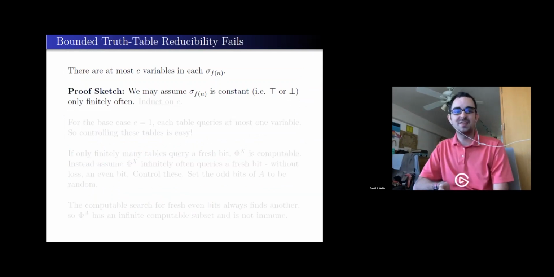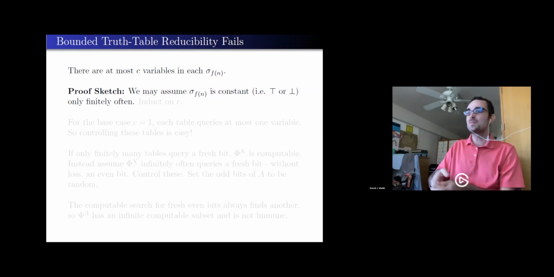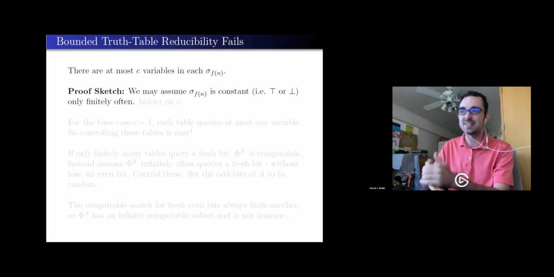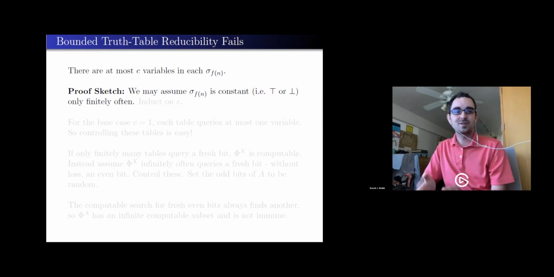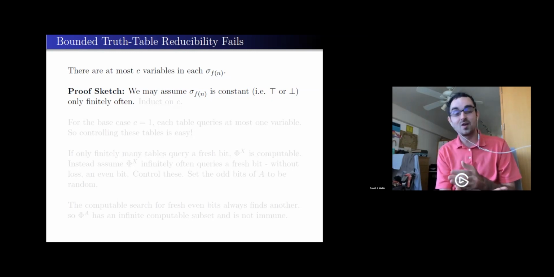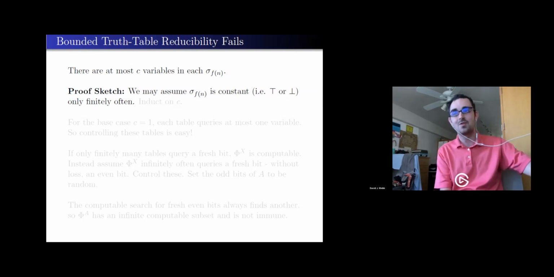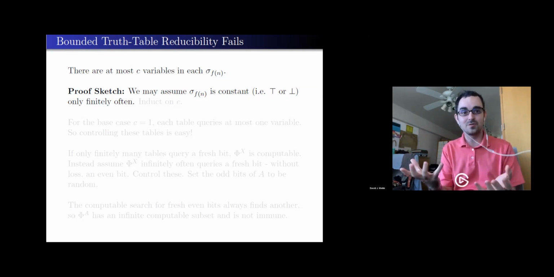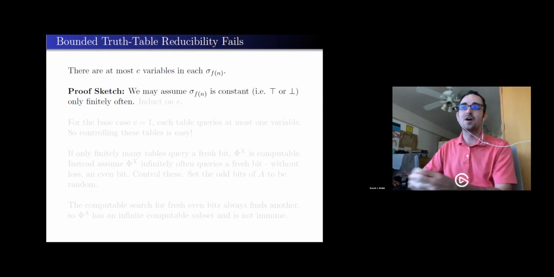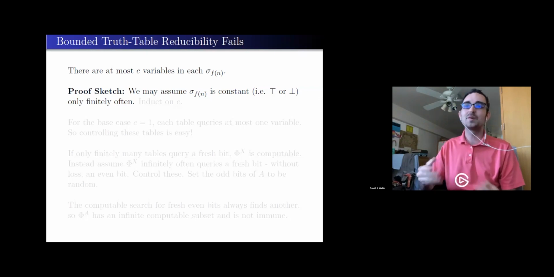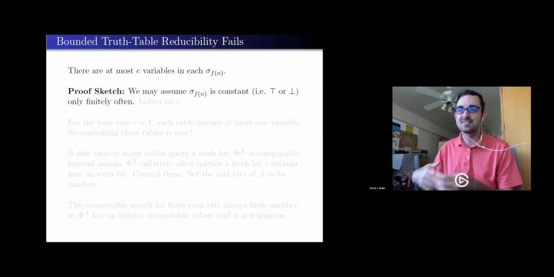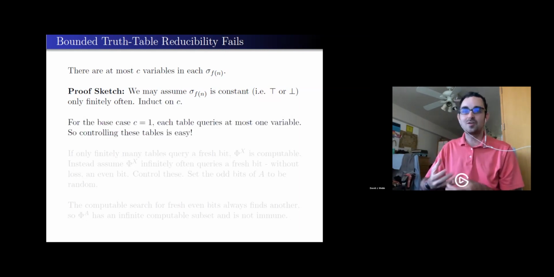Actually, before we even get into the computable search, we're going to do an induction. The base case is really easy, so we should go ahead and start there. I could do C equals 0. C is my bound on the number of variables I'm allowing in my table. And I need to show that bounded truth table reducibility fails no matter what my bound is. So I could start at C equals 0, where the only things my table does are output true or output false, which clearly can't work. But towards giving us the intuition for the rest of the proof, I want to start where something interesting is actually happening. So we'll say that it's only true or false finitely often. That's the sort of trivial case. And we'll induct starting with C.